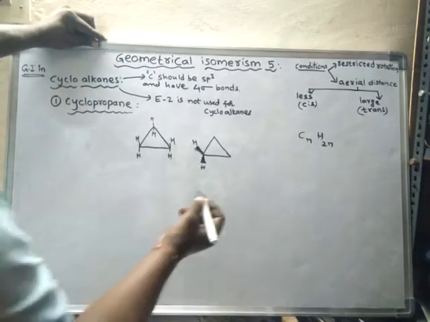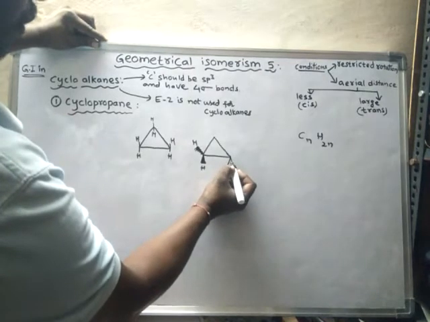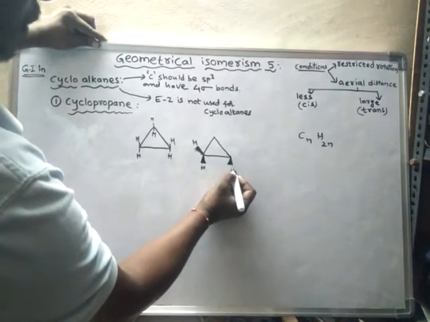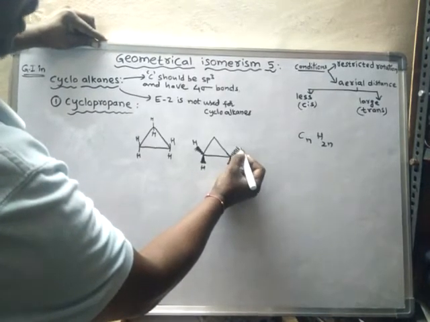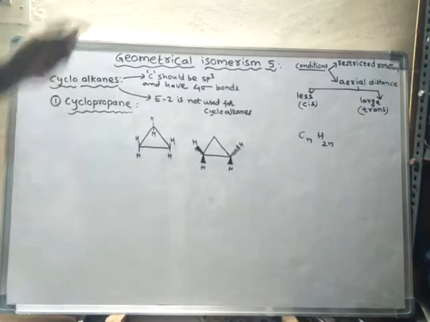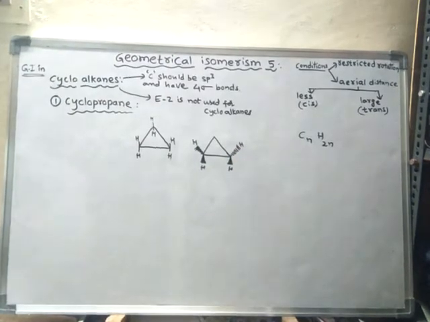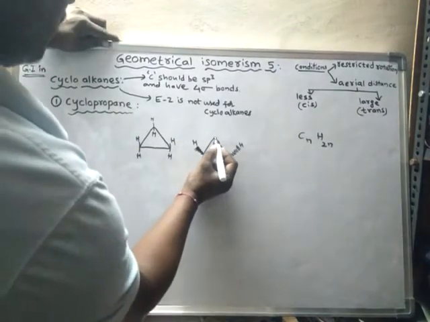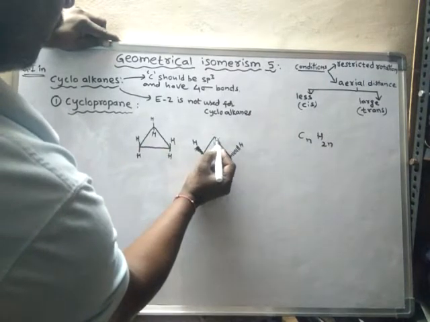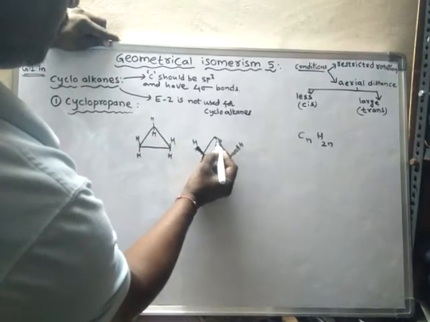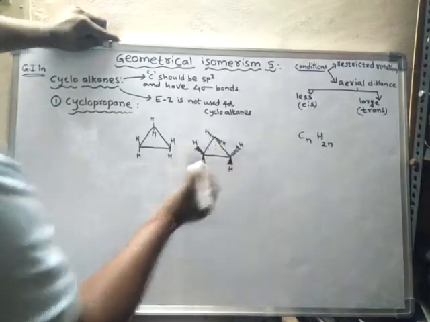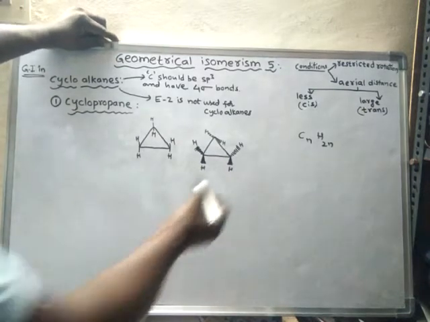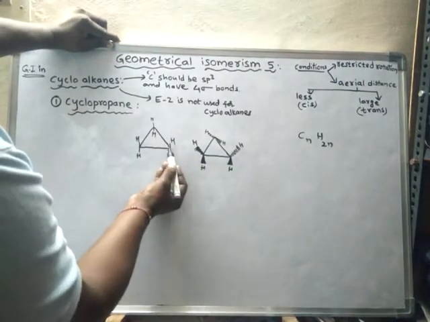Here also, out of two hydrogens, one hydrogen will be towards the observer and another hydrogen will be away from the observer, at the backside. Even out of these two hydrogens, one will be towards the observer and one will be away from the observer. So we can draw it like this.